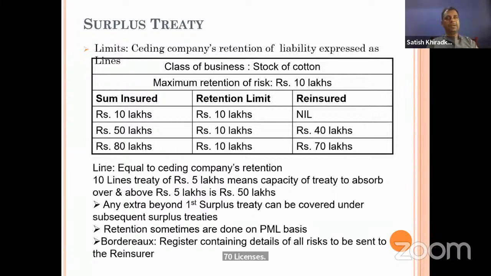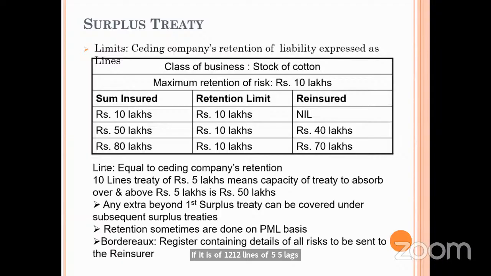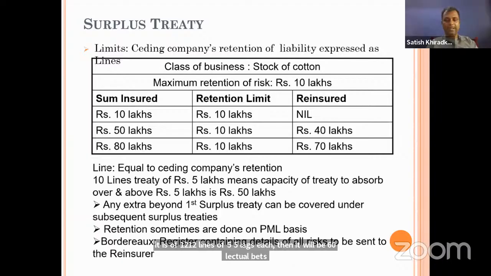If it is 12 lines of 5 lakhs each, then it will be 60 lakhs. So I think your concepts are very much clear in that.